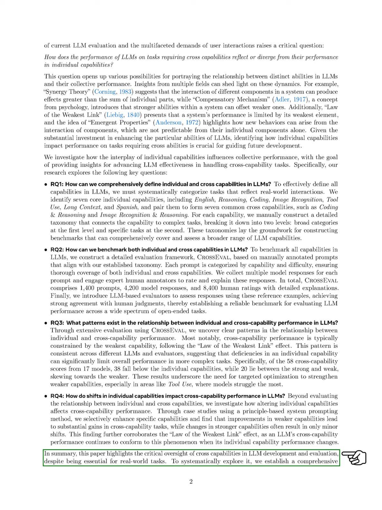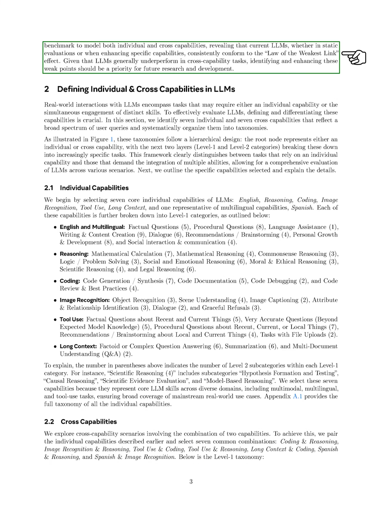In summary, we highlight the critical oversight of cross-capabilities in LLM development and evaluation, despite their importance for real-world tasks. We establish a comprehensive benchmark to model both individual and cross-capabilities, revealing that current LLMs consistently reflect the law of the weakest link. Addressing and enhancing these weak points should be a priority for future research and development.